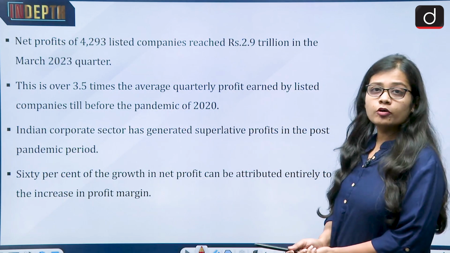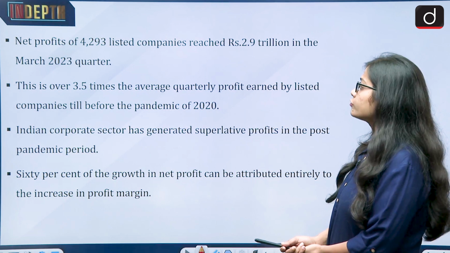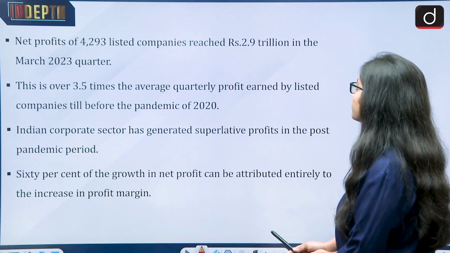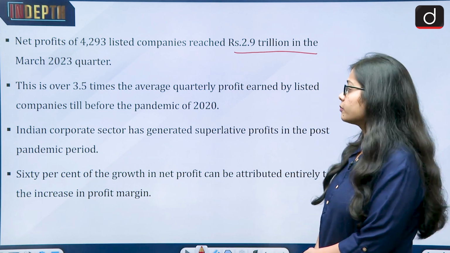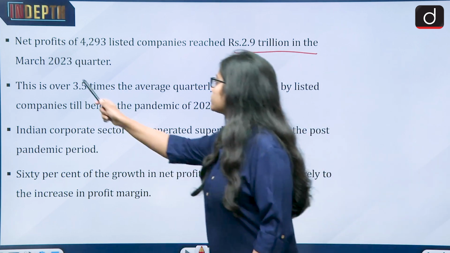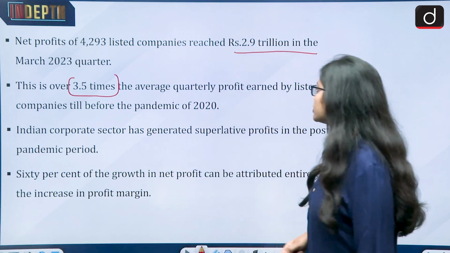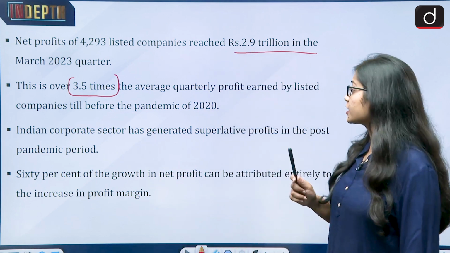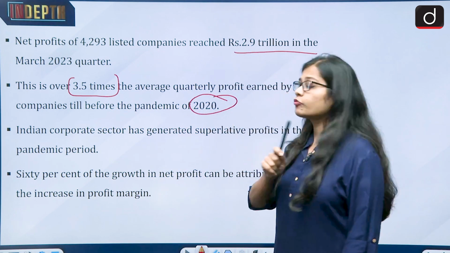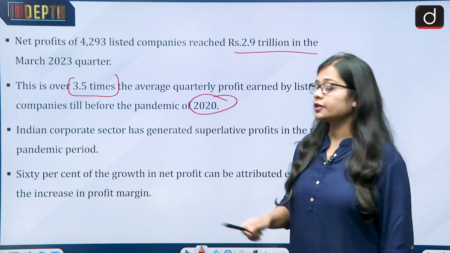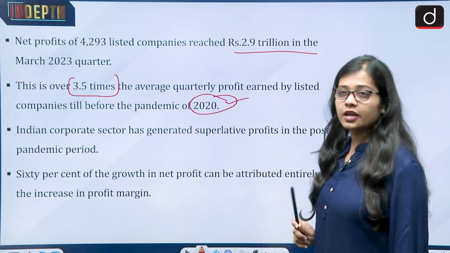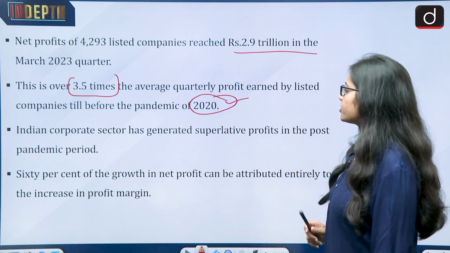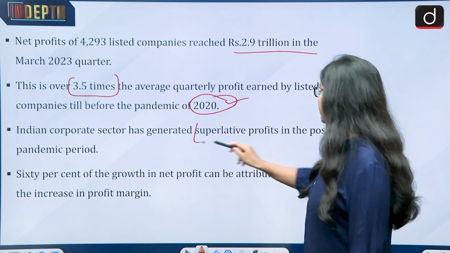Then the net profits in India of 4,293 listed companies reached 2.9 trillion in the March 2023 quarter. This is over 3.5 times the average quarterly profit earned by listed companies before 2020, that is before the pandemic. It means after the pandemic, the Indian corporate sector has generated superlative profits.